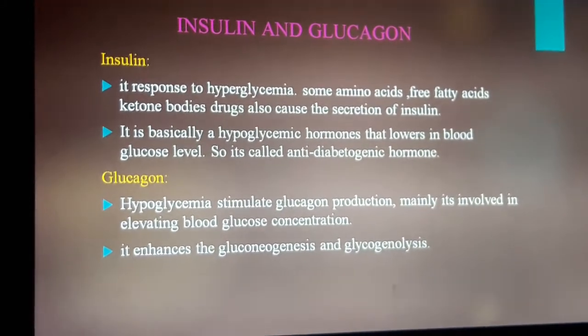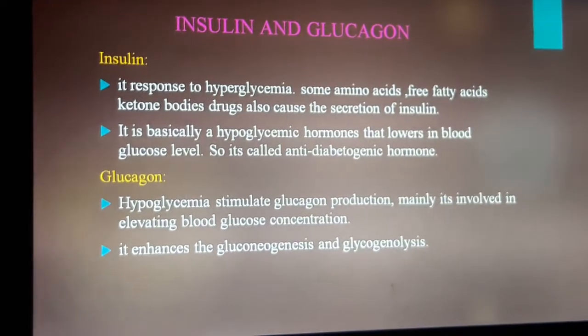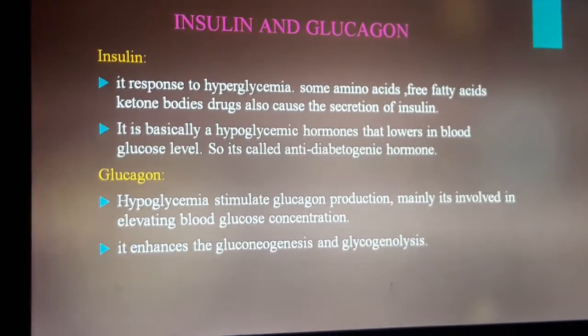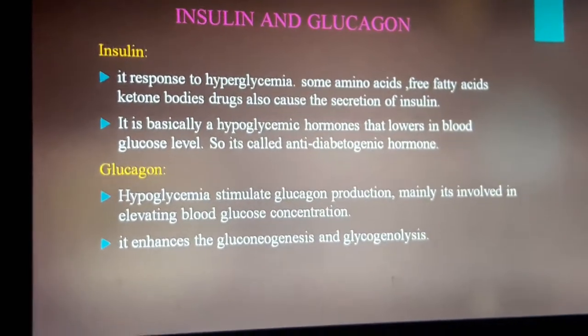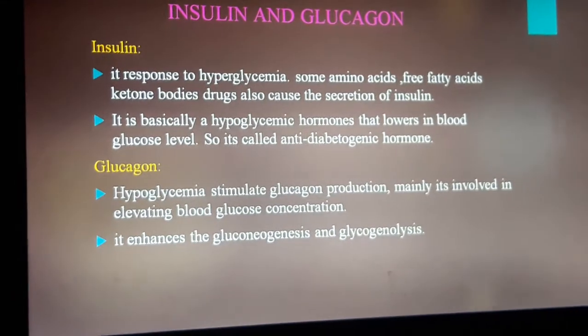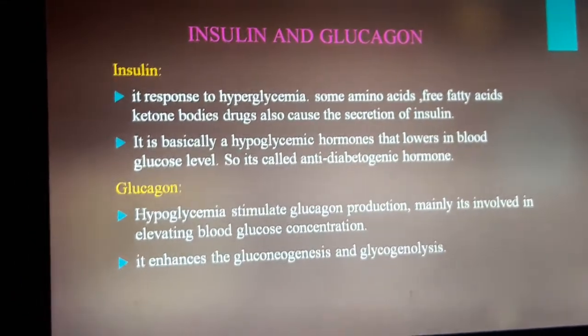Some amino acids, free fatty acids, ketone bodies and drugs also cause the secretion of insulin. It is basically a hypoglycemic hormone that lowers blood glucose level. So it is called an anti-diabetogenic hormone.